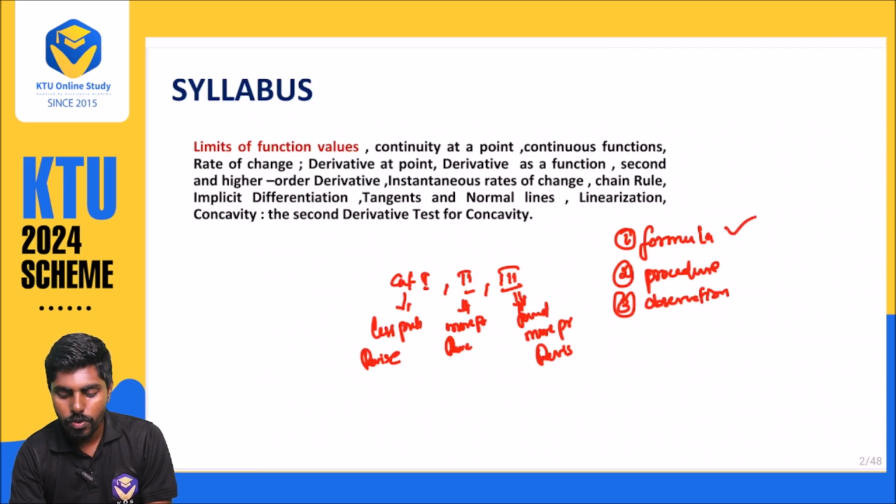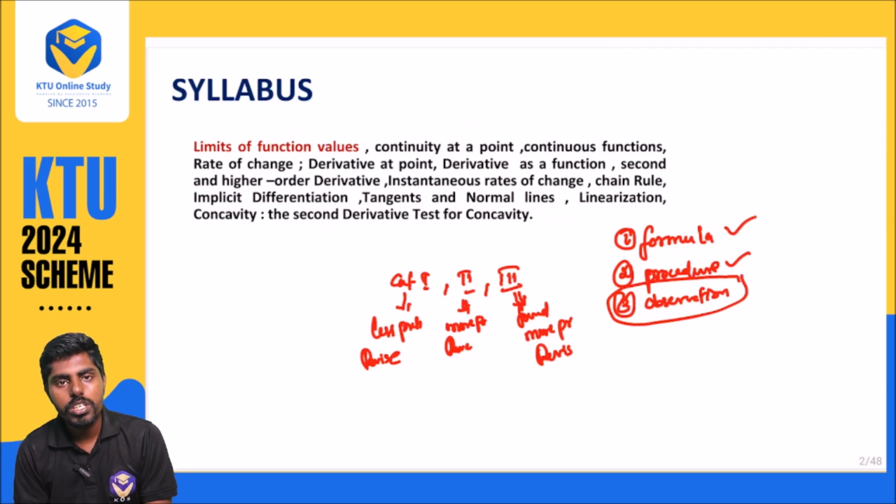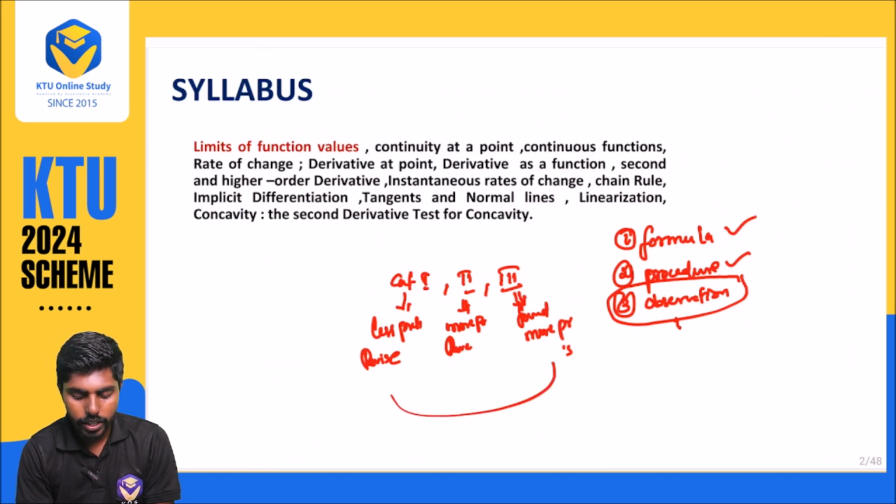If you know the formula and procedure, and the third thing is observation, that is based on your skills, it will slowly keep updating. If you know the formula and procedure, that is well enough. Observation will make you move from category 3 to category 1.